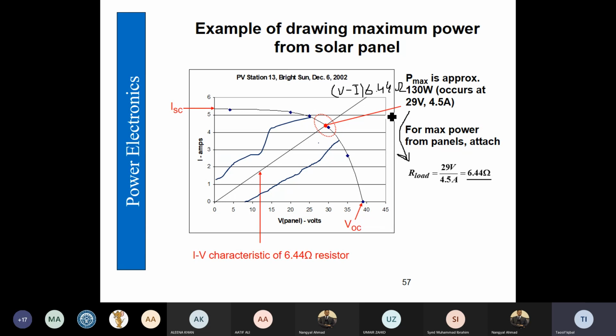Whereas this line is the VI curve of PV panel. So we combine these two VI lines to get the intersected point, and that intersected point gives us the value of the power consumed by that load.